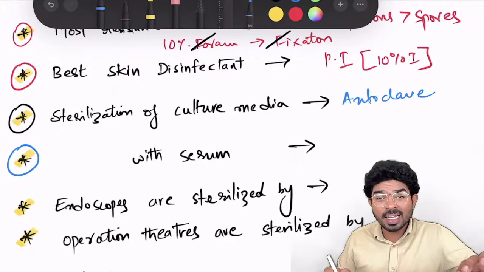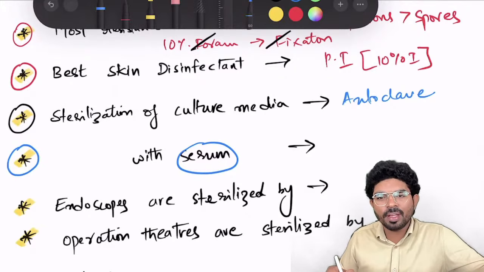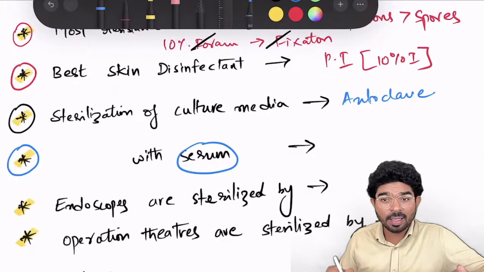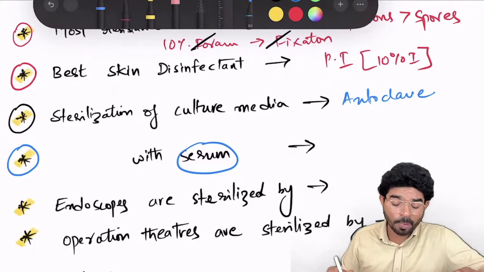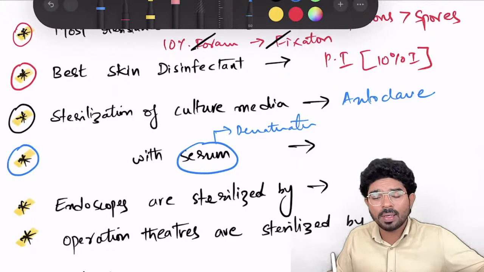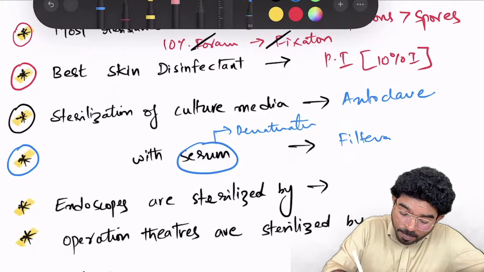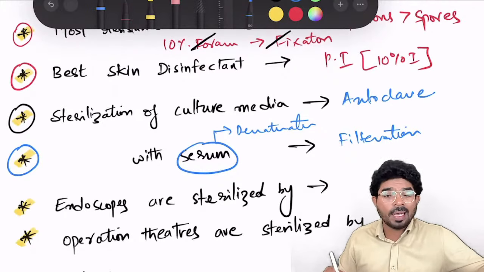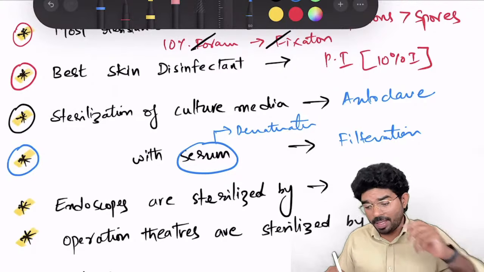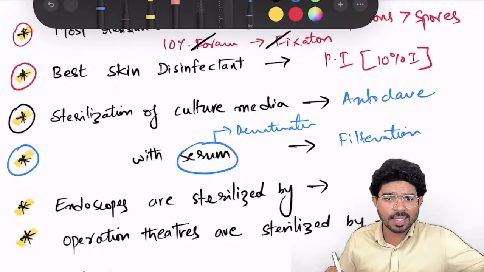If the culture media is going to contain serum, serum is nothing but protein. Whenever you are having protein and you are using autoclave, that is heat, the protein will get denatured. Denaturation of protein will occur, so I cannot use autoclave. I have to use filtration. So for culture media containing serum, your answer should be filtration. For culture media method of sterilization, your answer should be autoclave.